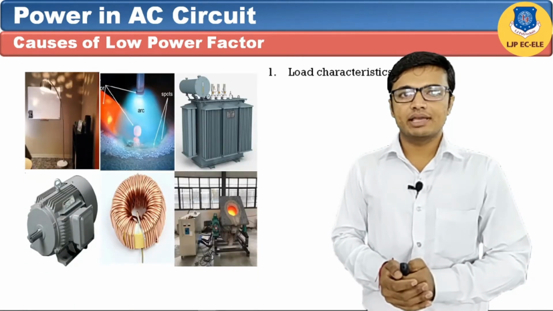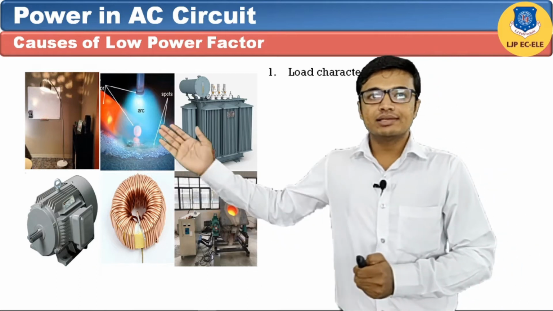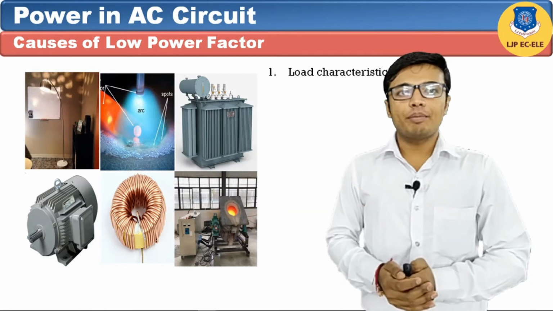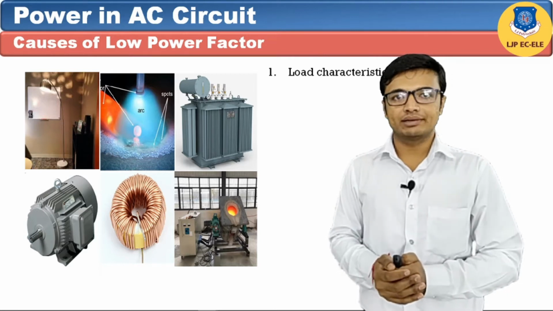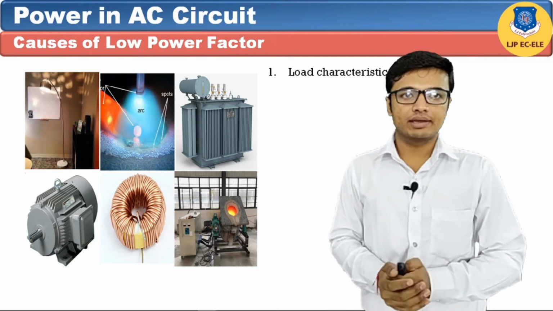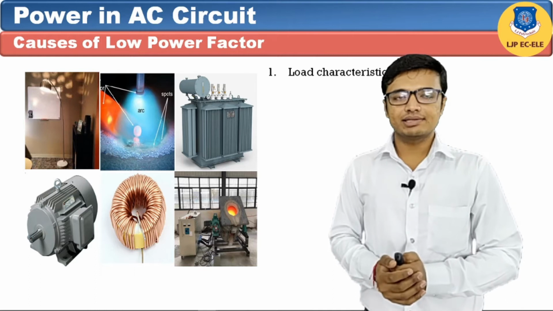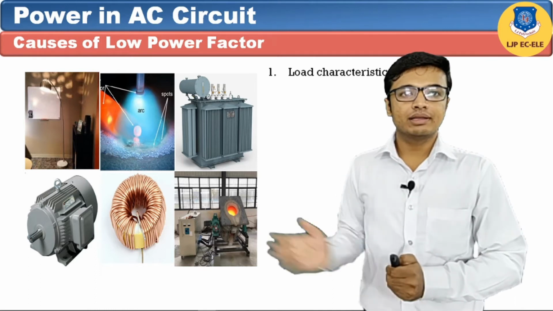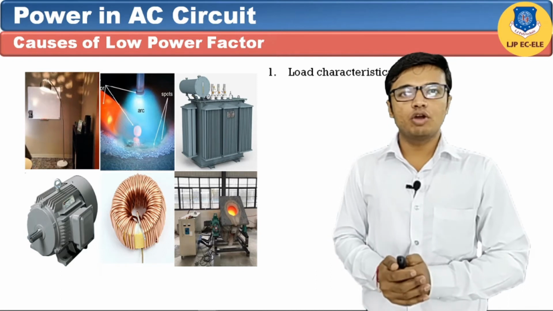The first cause is load characteristics. From this diagram we can say that this is the arc lamp. The power factor of an arc lamp may vary between 0.6 to 0.8. It is lagging in nature. So this is also a cause of low power factor. The second diagram is of arcing industries. Arcing industries also have low power factor. This diagram is of arc welding, and arc welding also has low power factor.